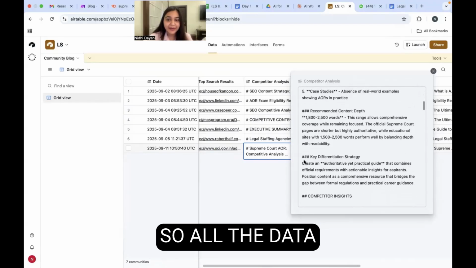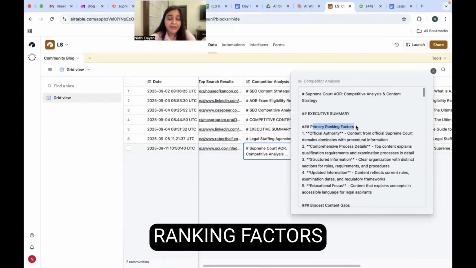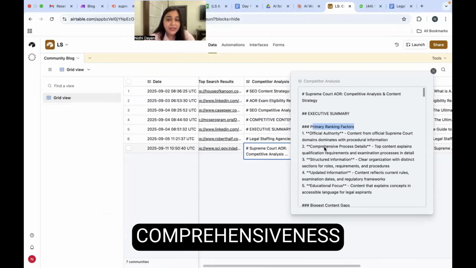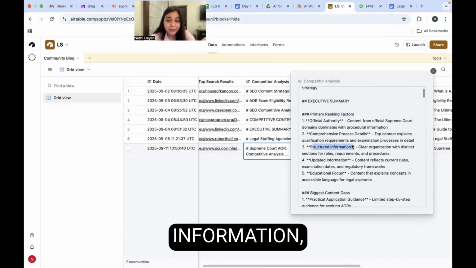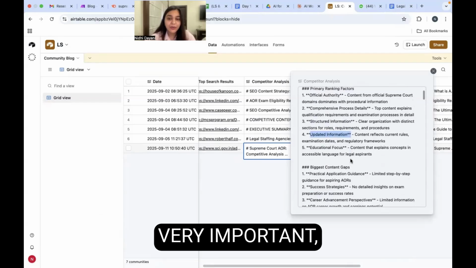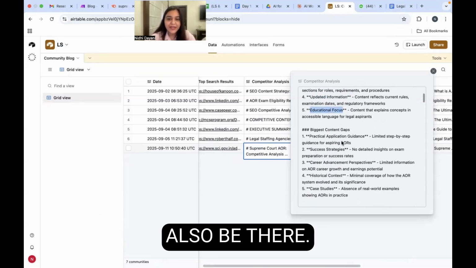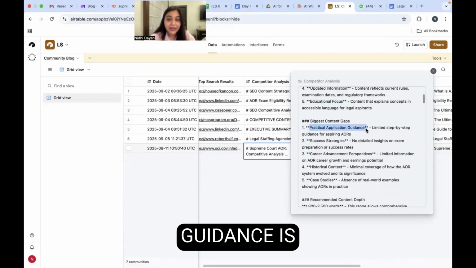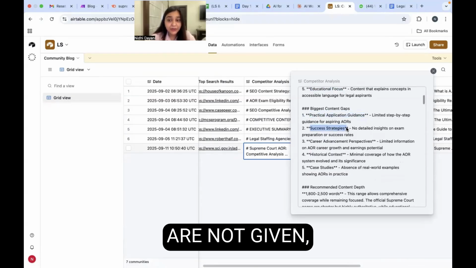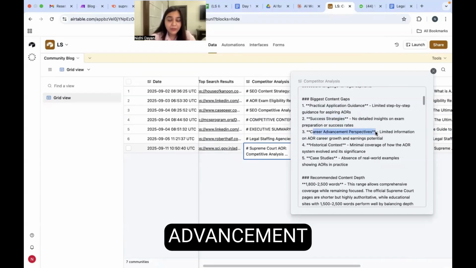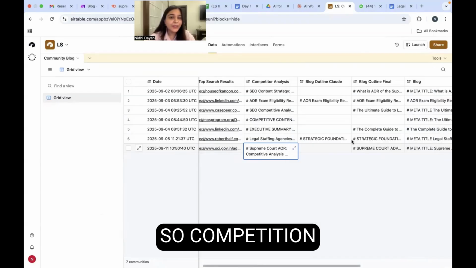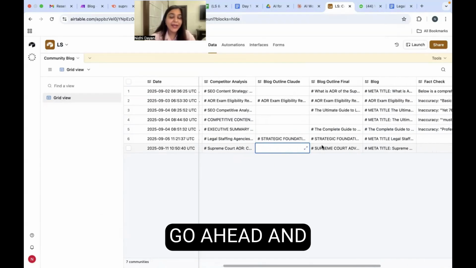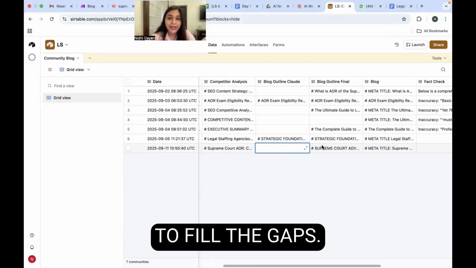So all the data right here. For example, ranking factors are official authority, comprehensiveness of process details, structured information, updated information is very important, and educational focus should also be there. There are some content gaps that competition has: practical application guidance is not given, success strategies are not given, or career advancement perspectives are not given. So competition analysis is done where we can go ahead and find out where to fill the gaps.